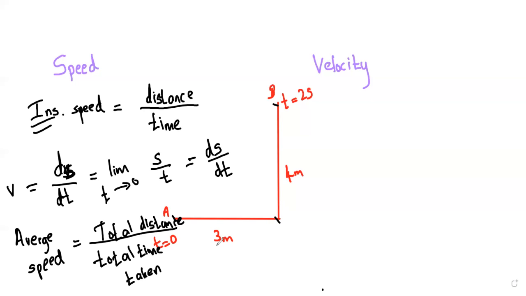So the task for you guys is to pause this video and find, first of all, whether we need to use instantaneous speed or average speed for this question. What's the better choice? So actually you can guess, so please pause the video and try to figure it out on your own. I hope most of the students will easily identify this.